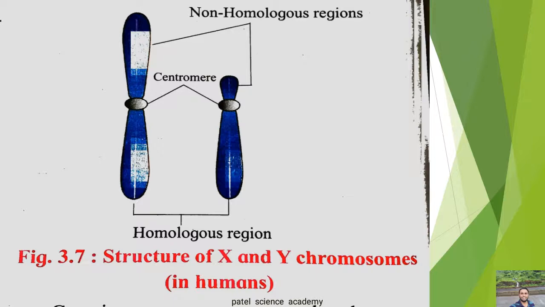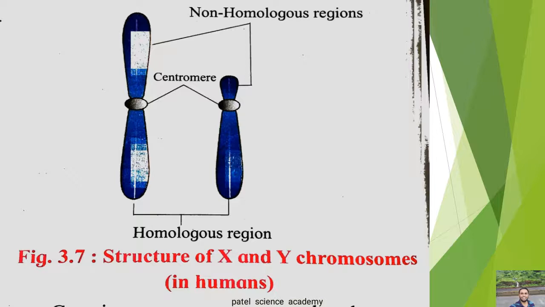Because euchromatin part is more in the X chromosome, and euchromatin has a large amount of DNA, it is genetically active, means X chromosome is genetically active. While about Y chromosome, it has a small amount of the euchromatin material and a large amount of the heterochromatin material, hence it is genetically less active or inert.